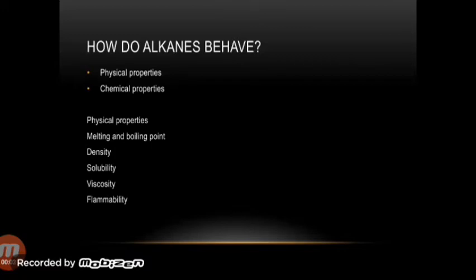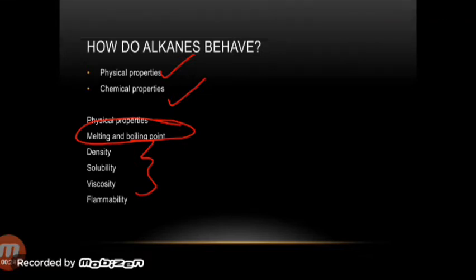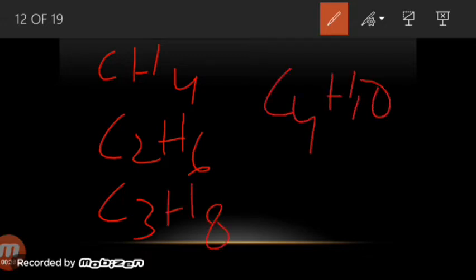So how do alkanes behave? They possess physical properties and chemical properties as well. How do the physical properties of alkanes change on going down the series? Alkanes show a gradual trend in the following properties. As their size increases, these properties also change. If we talk about the first physical property, which is melting and boiling point, we are going to take examples of different alkane compounds. This is methane, this is ethane, propane, butane, and so on.